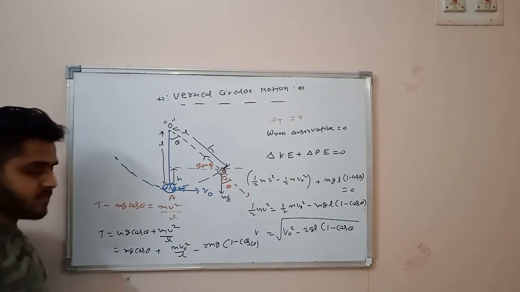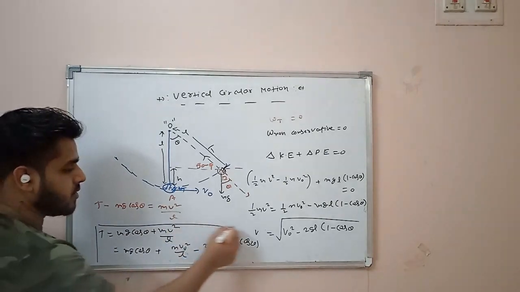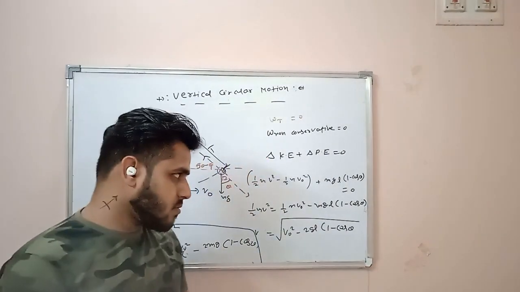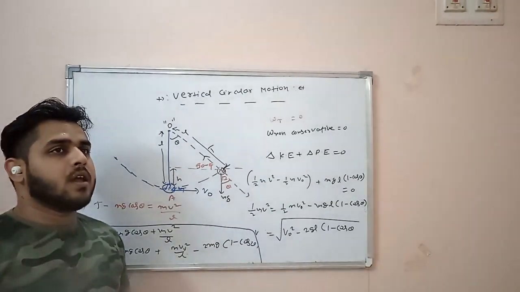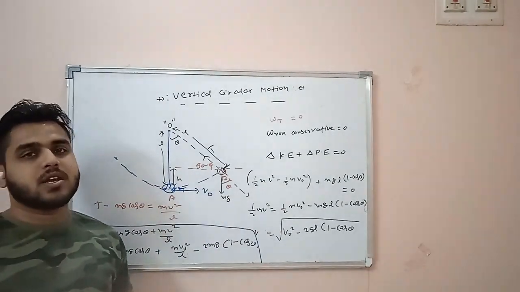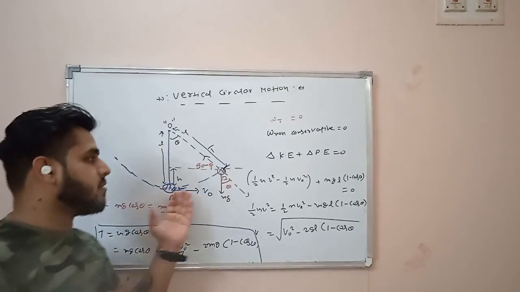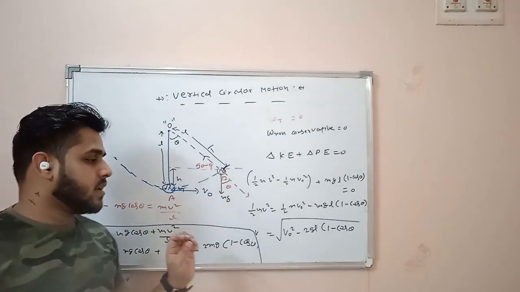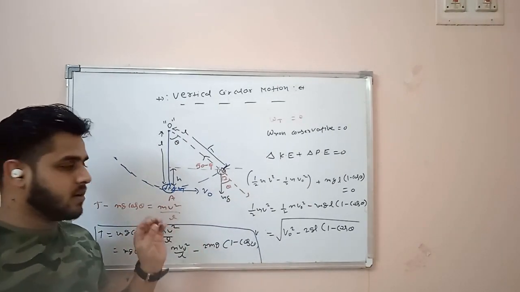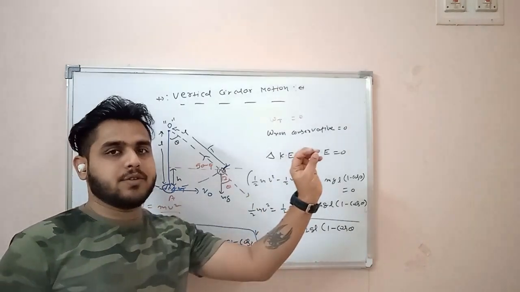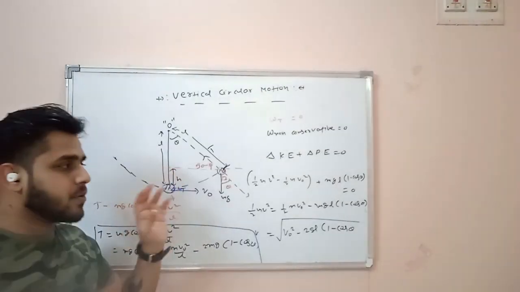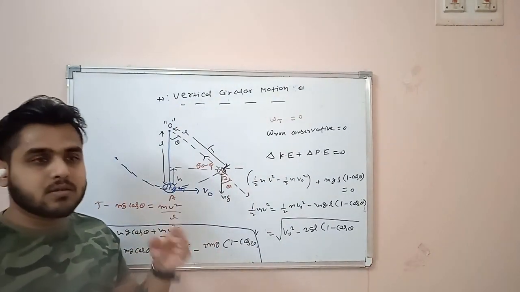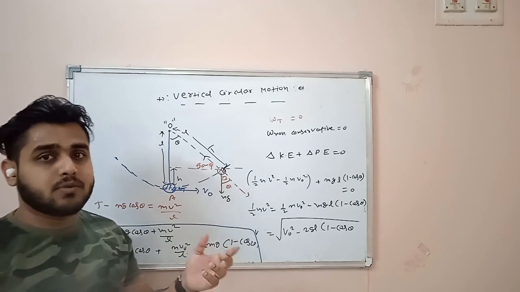Now you can solve this equation and find the tension at this particular point. So this was the basic, the first term. According to that, we found the tension and the speed at a particular point. Apart from this, many cases come into the picture. Someone can say, yes sir, we are providing some velocity. Just assume there is a nail over here. If I provide less speed at the bottommost point, then at some point this bob will go up and then return. If I provide more speed, then it can complete a vertical circle.